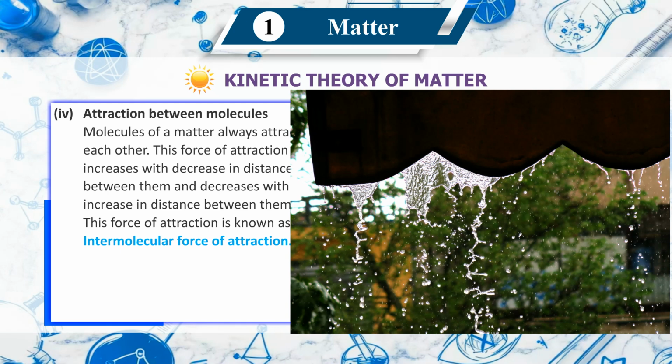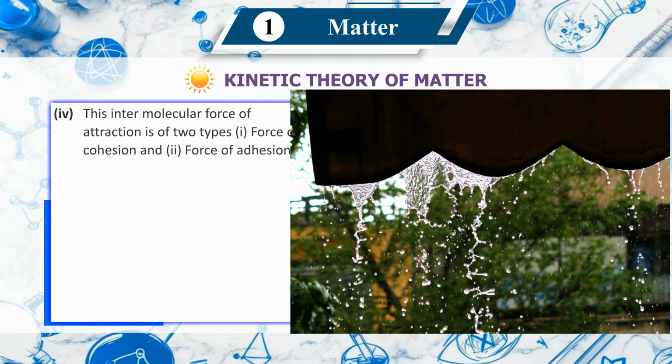Fourth, attraction between molecules. Molecules of a matter always attract each other. This force of attraction increases with decrease in distance between them and decreases with increase in distance between them. This force of attraction is known as intermolecular force of attraction. This intermolecular force of attraction is of two types: first, force of cohesion, and second, force of adhesion.